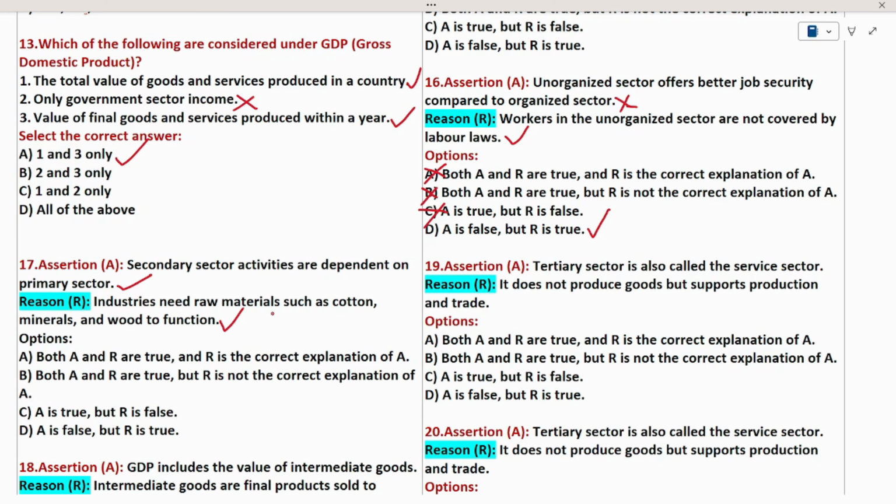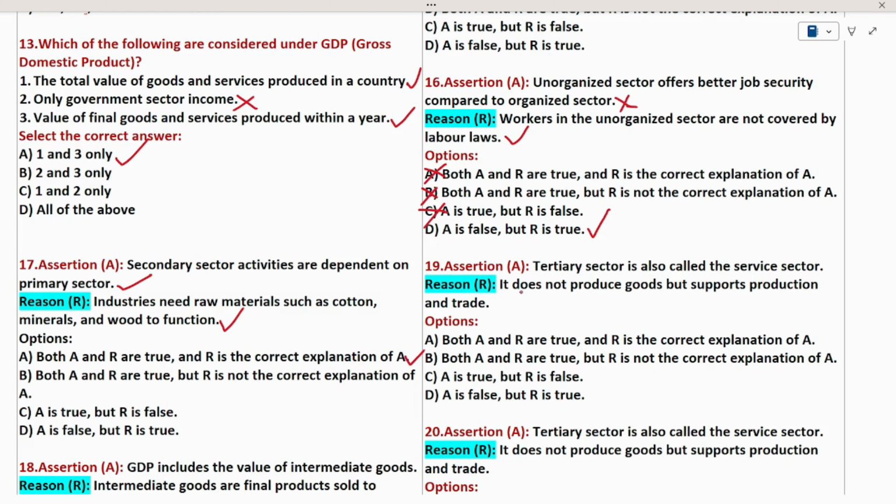Now we need to check whether the reason statement is really the reason for the assertion. Industries need raw material. To supply this raw material, we need the help of the service sector. We are taking the help of the service sector, which means the primary sector and the service sector depend on each other. So the explanation is true. So both A and R are true and R is the correct explanation for A. So I can choose option A.